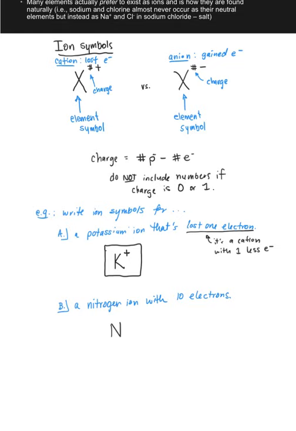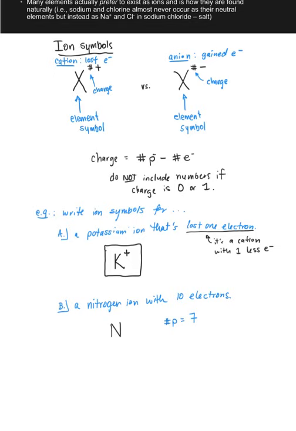Has it gained electrons or lost electrons to have a total of 10? To evaluate whether it's gained or lost, we need to look at the number of protons that nitrogen has, which is unchanging no matter what we do to electrons. The number of protons in nitrogen is 7, because nitrogen is atomic number 7.